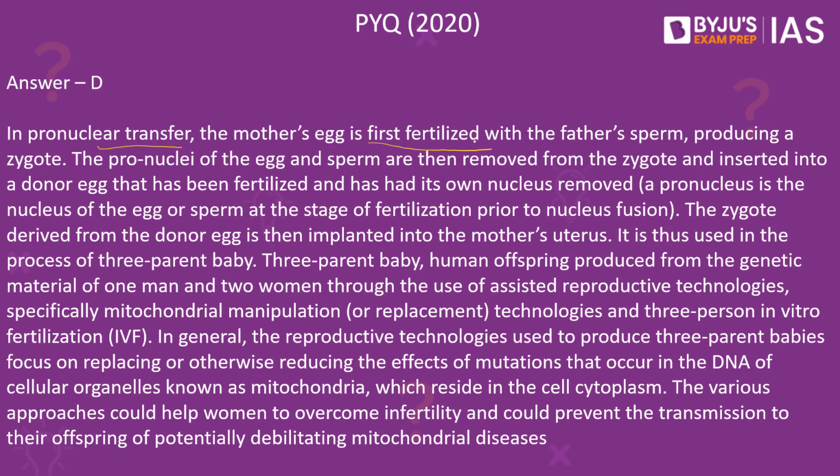Now, in the process of the pronuclear transfer, the egg of the mother is first fertilized with the father's sperm, which produces a zygote, and then in the next stage, the pronuclei of the egg and the sperm are removed from the zygote to ensure that there are no mitochondrial diseases that are passed on to the child. Thus, it is a process that results into a three-parent baby. It is called a three-parent baby because the genetic material is taken from one man and two women through the use of assisted reproductive technologies.